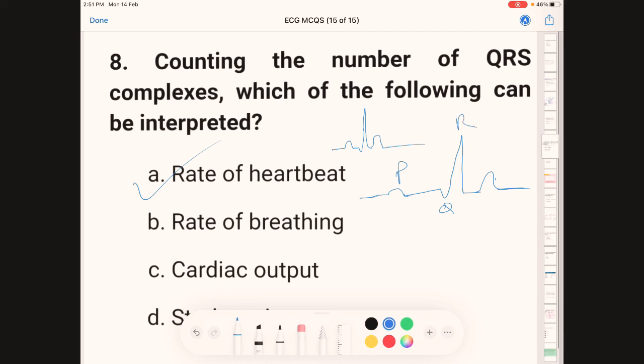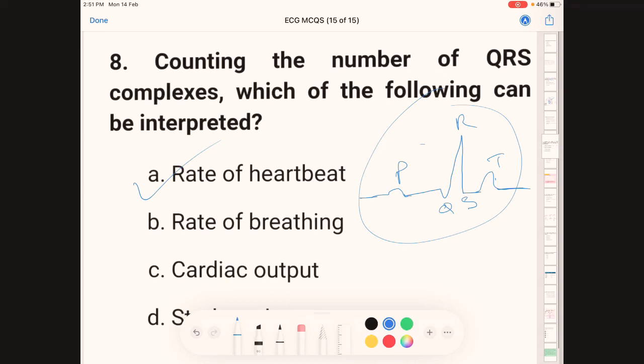This is P, this is Q, this is R, this is S, and this is T. This is a normal ECG. In an ECG, there are multiple of these PQRS.